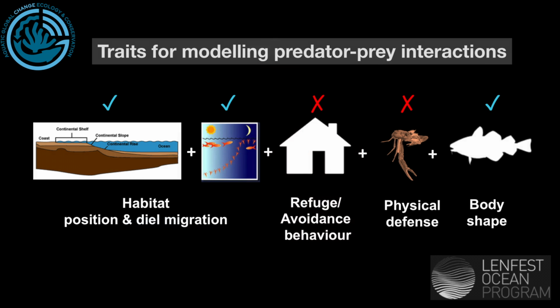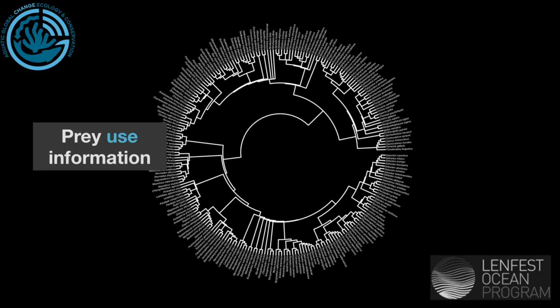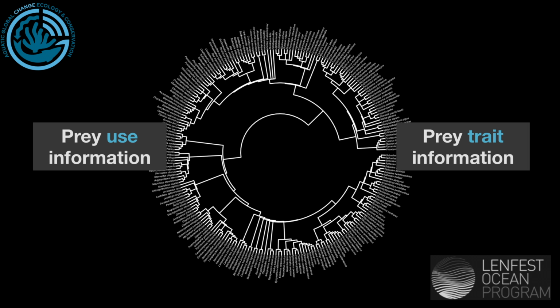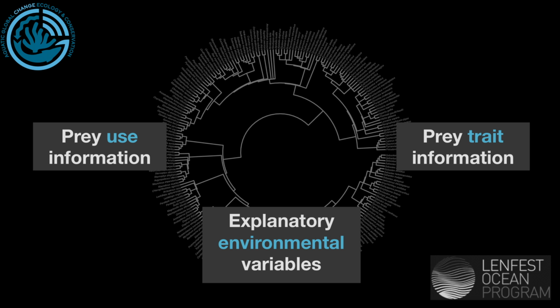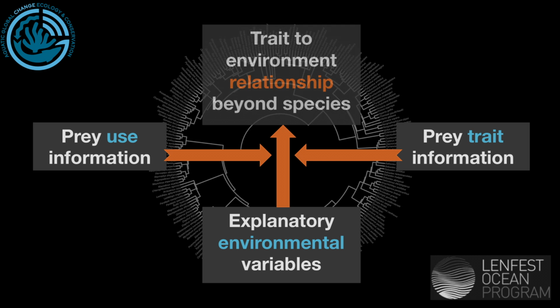But we need some way to scientifically triage the importance of these traits against each other. So we are combining prey use information from albacore diet data with trait information as a function of the environmental gradients sampled. By building statistical models that integrate multiple relational arrays of information, we can identify the key trait to environment relationships beyond species-level changes in diets.